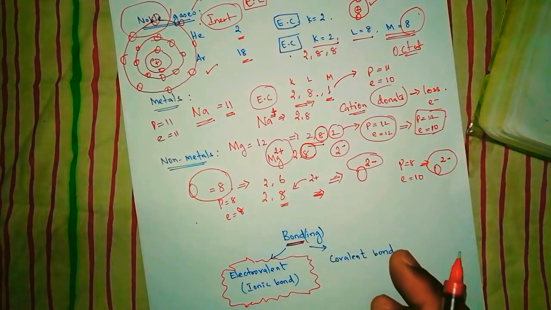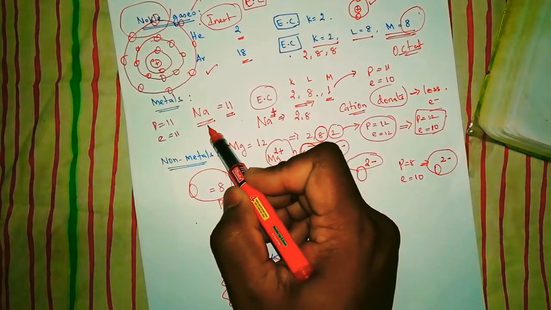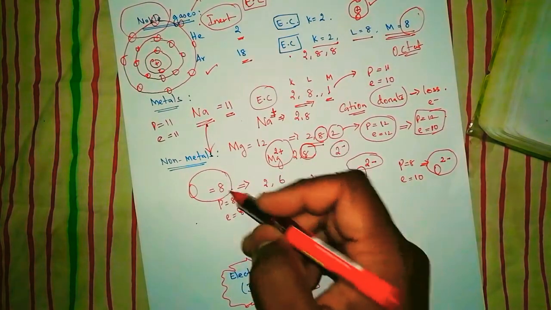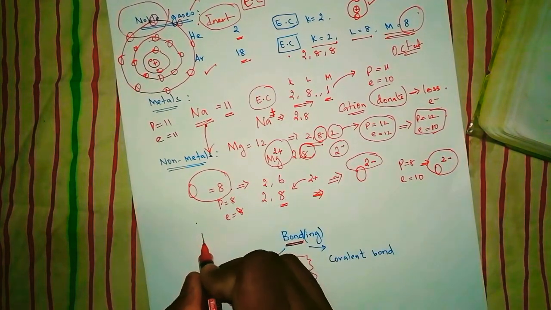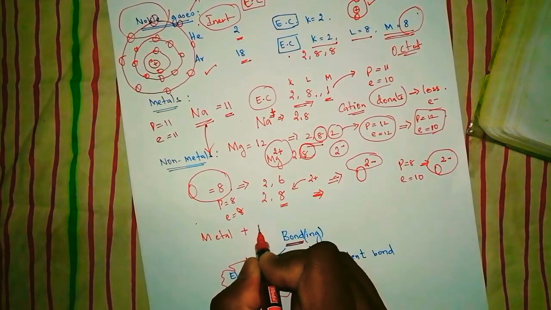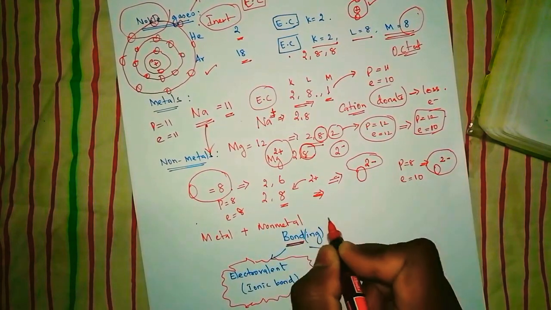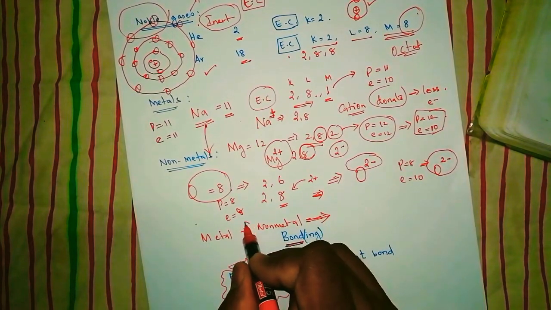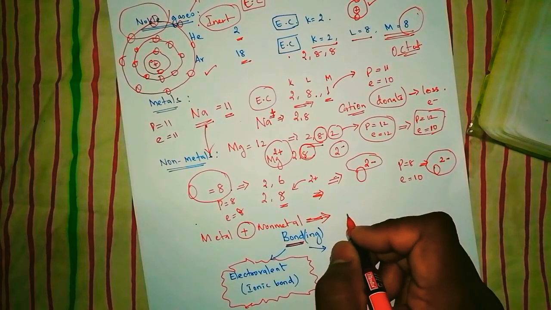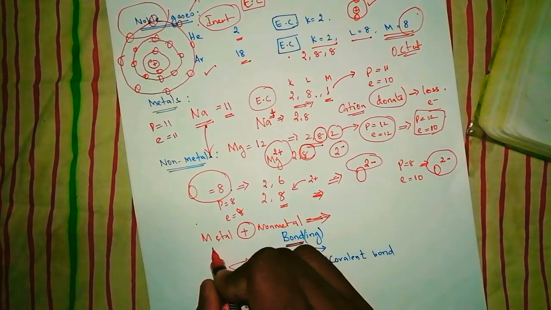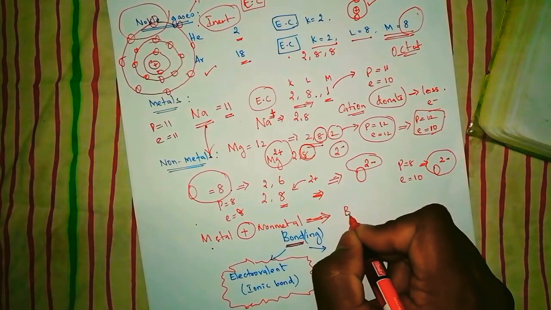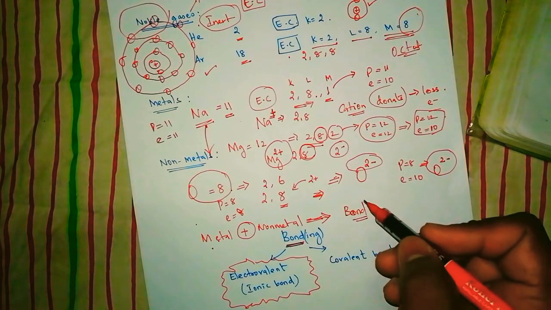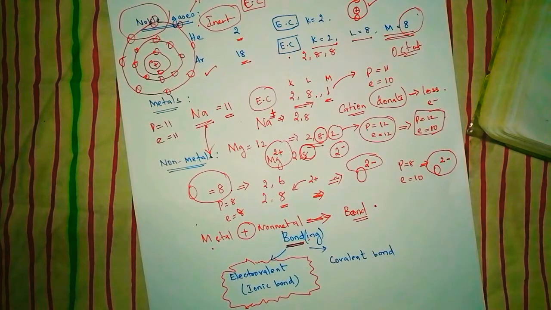Right. So if I want to combine sodium with oxygen or sodium with chlorine, sodium is positive. That means sodium is a metal and it needs to combine with a non-metal. Right? So there is a bonding which needs to be combined. To join the two, a bond is needed, right? If someone needs to attach this metal with a non-metal, they need a bond. Bond means some kind of attachment. Okay, what type of bond is that? That is what we are going to learn now.